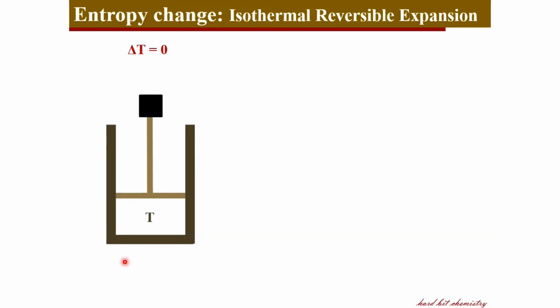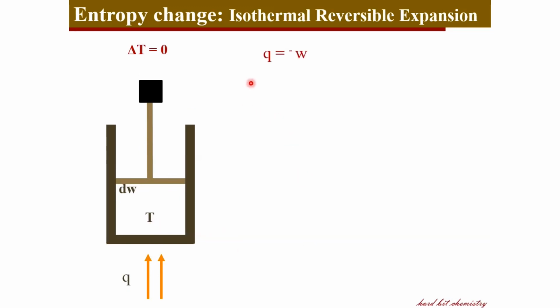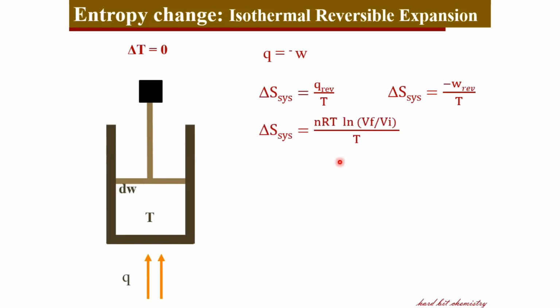So, if you give Q amount of heat to the system, it does an equivalent amount of work, and therefore heat and work in isothermal reversible expansion balance each other but in opposite directions. So for the expression for entropy change during this process, the heat can be replaced with work, and work in reversible isothermal expansion is nRT log of final volume to initial volume, and therefore the change in entropy can be written in terms of the initial and final volumes during expansion.